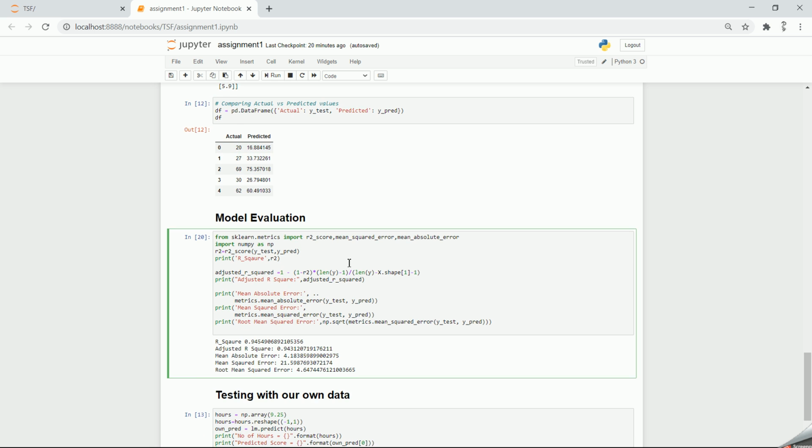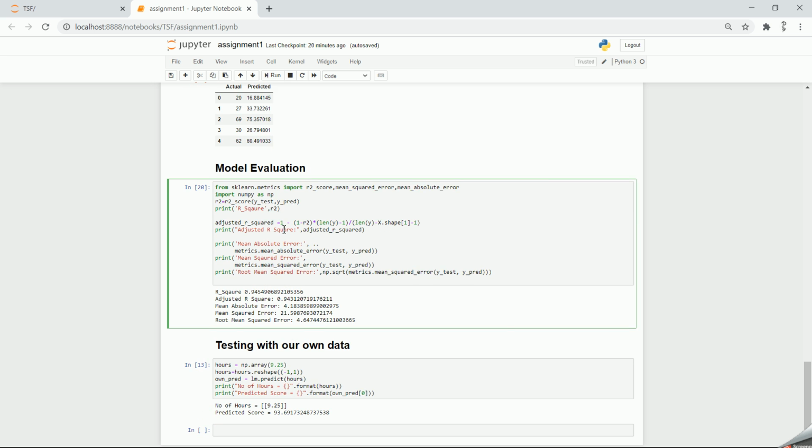So the next step is to evaluate the model and to see how well a model is doing, so that we get a metric that we can show our client that our model is giving us this accuracy. So these are the metrics: R square, adjusted R square, mean absolute error, mean square error, and root mean square error.